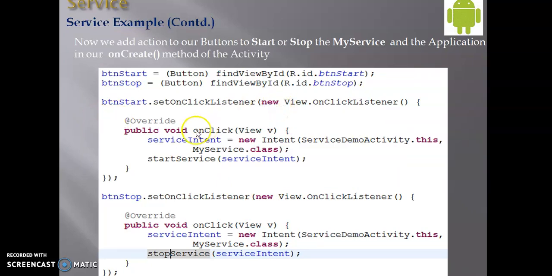And I have added actions to our buttons, button start and button stop, to start and stop the MyService in the onCreate method of the activity. Here you can see I have performed some actions. When you click on the start button, what I have to perform; when you click on the stop button, what I have to perform, I have added here.